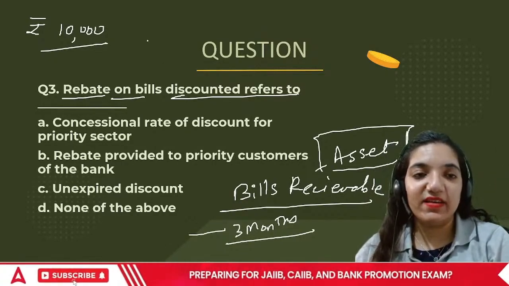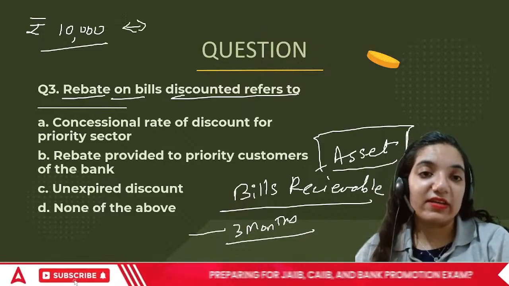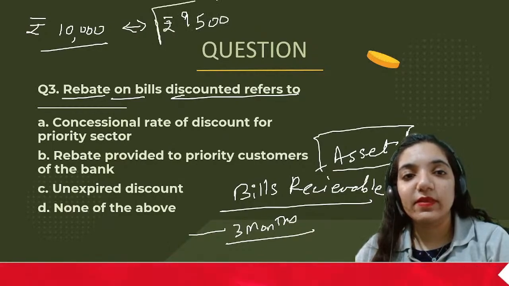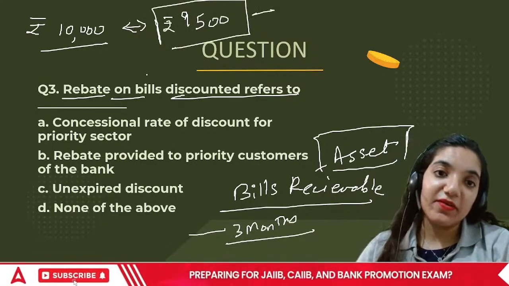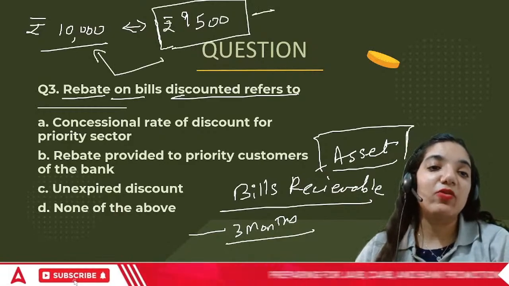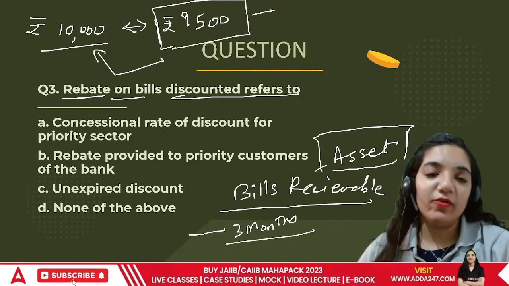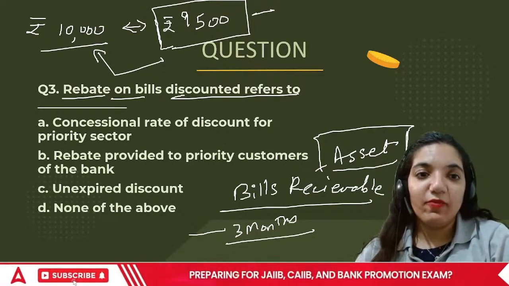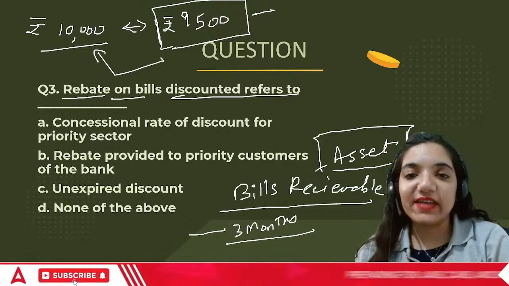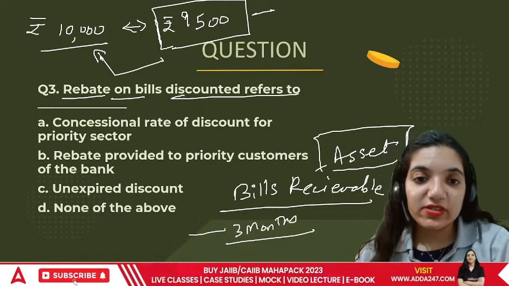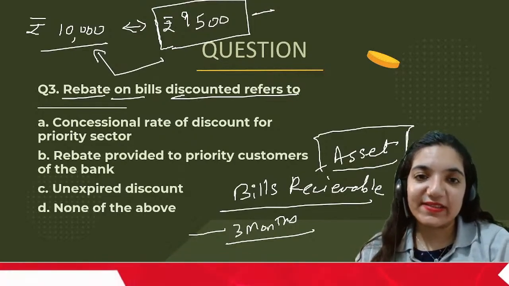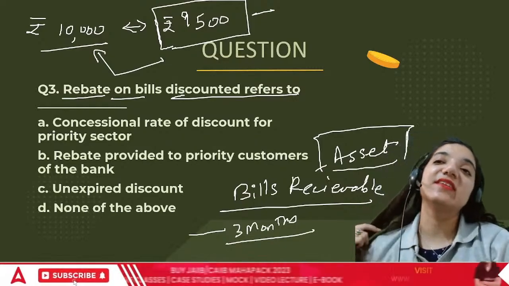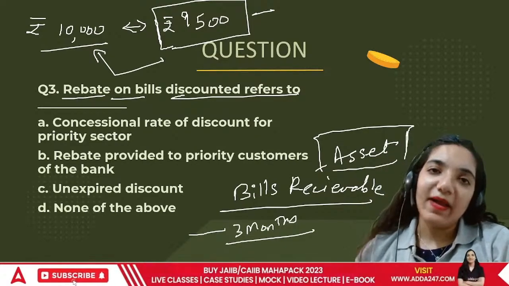As soon as the bank said it, I realized the bank is right. What I can do is 9,500 rupees. The bank gave me 9,500. After 3 months, the bank will go to the particular person and collect the money. Then the bill discounted means the discount that the bank gives us, because ultimately the bank has to earn from that.